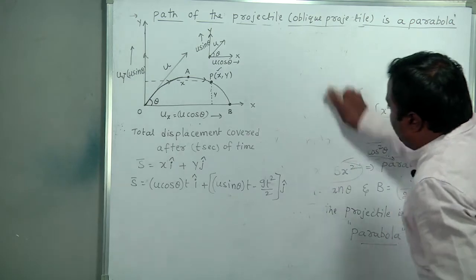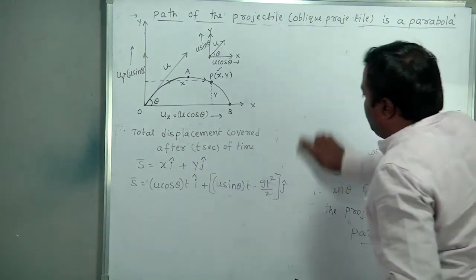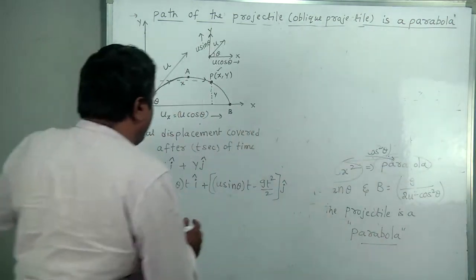So this is in vector form. In magnitude form also it is possible to write. See, in magnitude form.